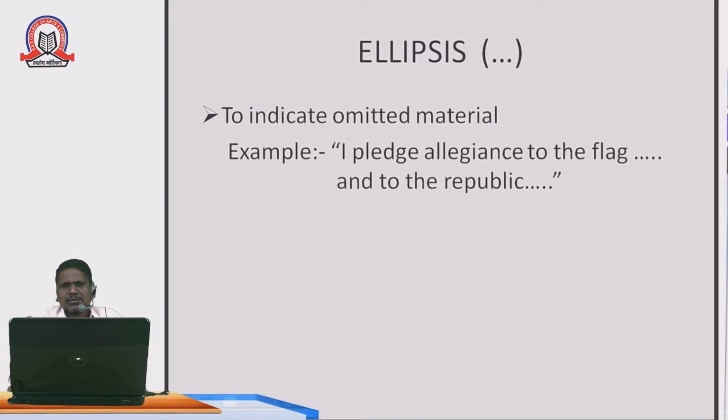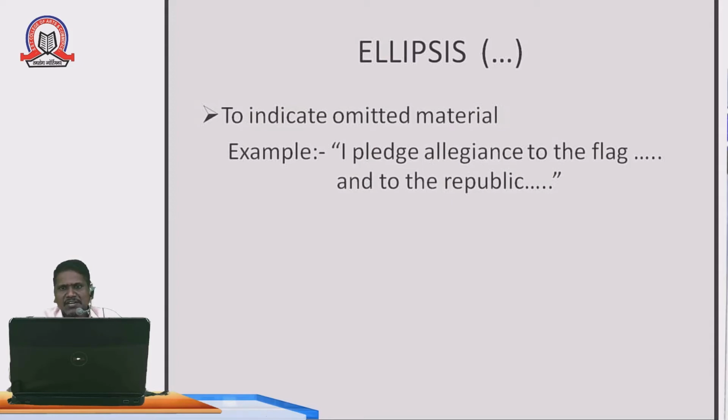Now in the next slide, we are also using some ellipses. What do we mean by ellipses? Ellipsis means to complete the sentences. From 5th standard until now we are using these ellipses, but you may not know their importance. For filling the blanks we use these. For example, I pledge allegiance to the flag dot dot dot and to the republic dot dot dot.